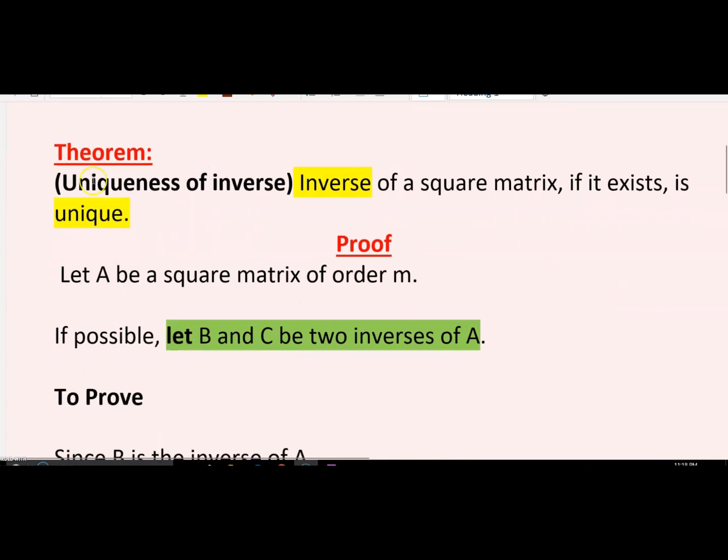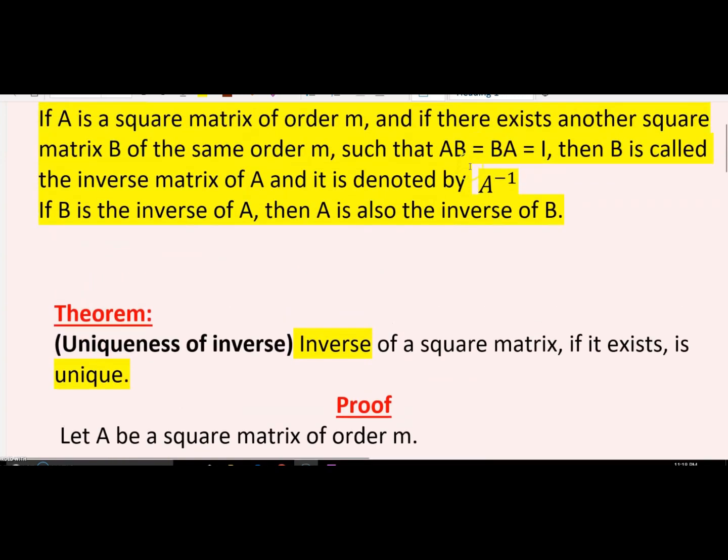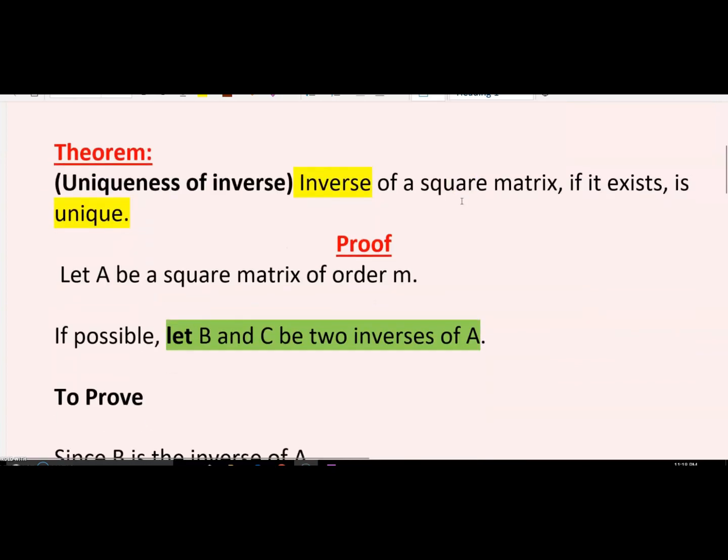So the first theorem is uniqueness of inverse. What does it mean? Uniqueness means, is there any other inverse that exists? Like here I'm saying that A is the inverse of B and B is the inverse of A. Is there any other inverse of A as well as of B? This is not true, because inverse is always unique. But we have to prove this. So the inverse of a square matrix, if it exists, is unique.